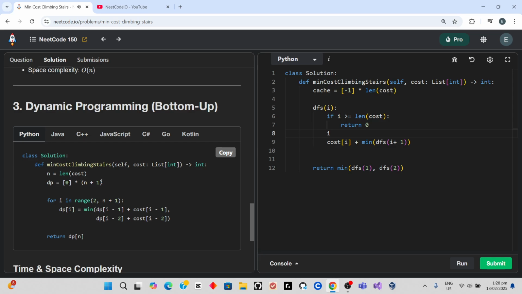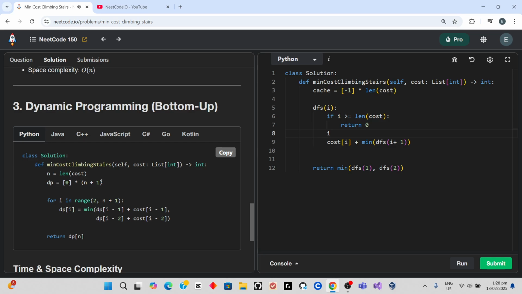If we take this solution as it is, it's exponential because it's a decision tree. Each node is going to have up to 2 branches, and we're going to keep doing that until we get to the base case, which is index 3. So what's the max height of this tree? Well, we could have a potential level for every single position in the input array, so the height of the tree is going to be n, which is equal to the length of the cost array. And we know that we could have 2 branches for every single node, so the time complexity comes to 2 to the power of n.